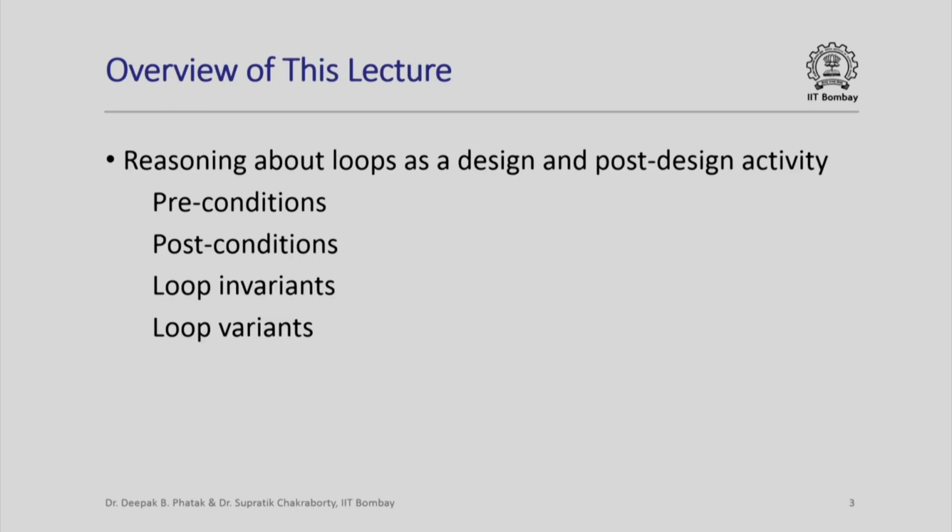In this lecture, we are going to see how we can reason about loops or iteration constructs in a program, both as a design activity and as a post design activity.